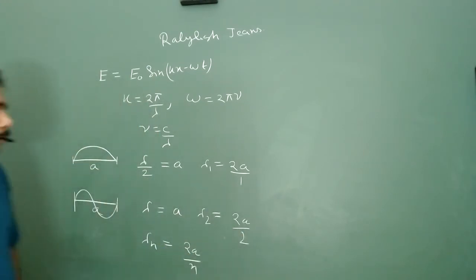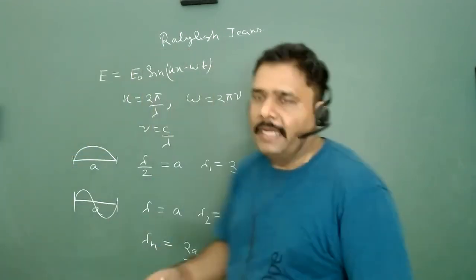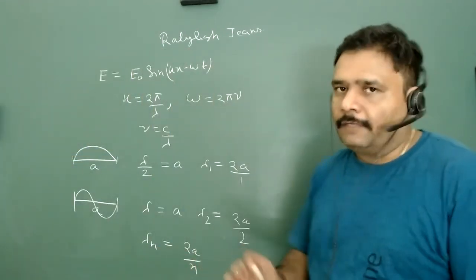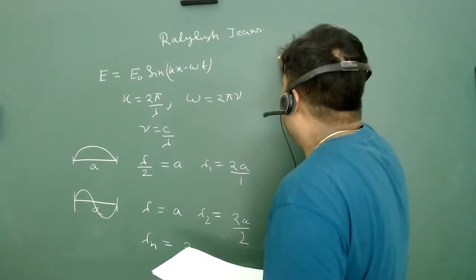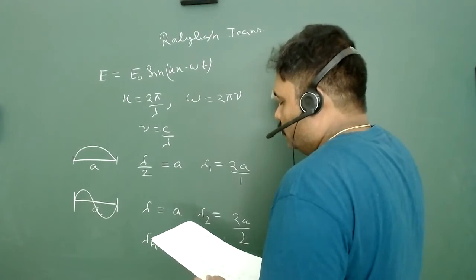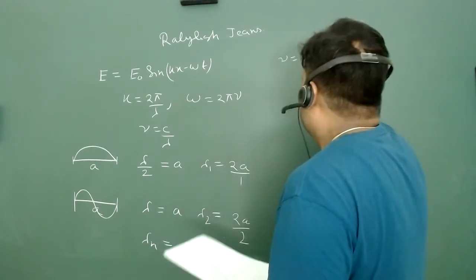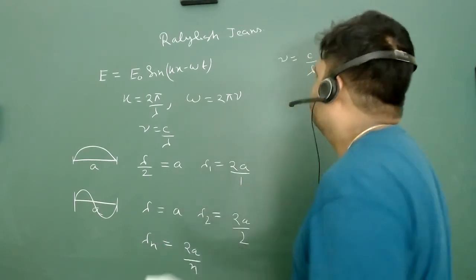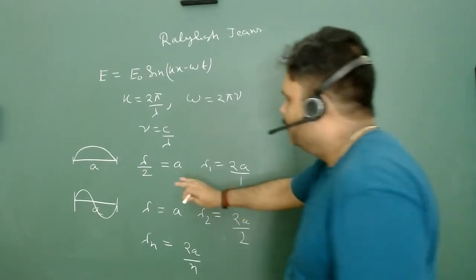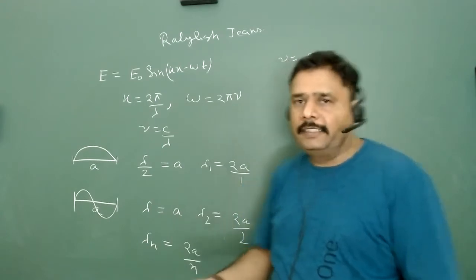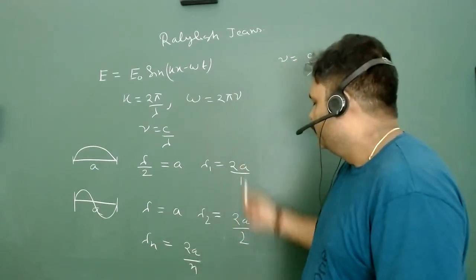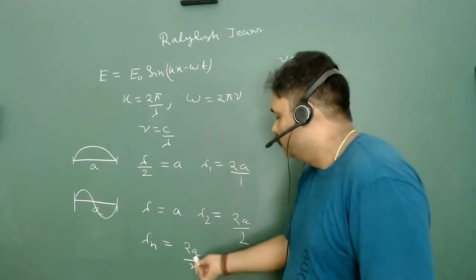Also we have the relationship of wavelength and frequency for light. So what is the relationship? We have nu is equal to c upon lambda. So here we can see that the lambdas are not arbitrary, they are discrete in nature. The values are either 2a by 2 or 2a by n.